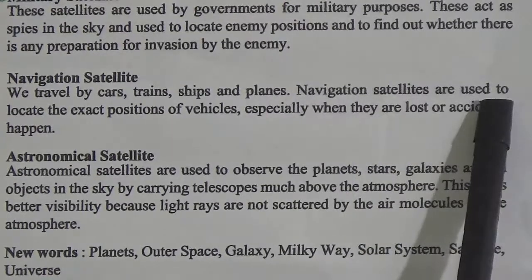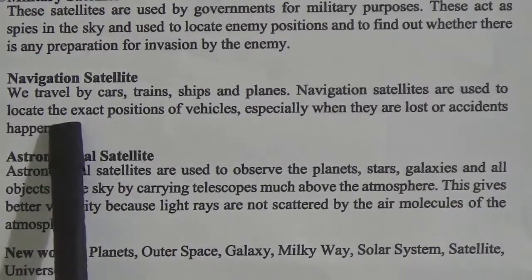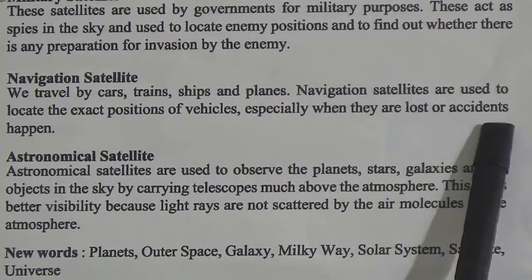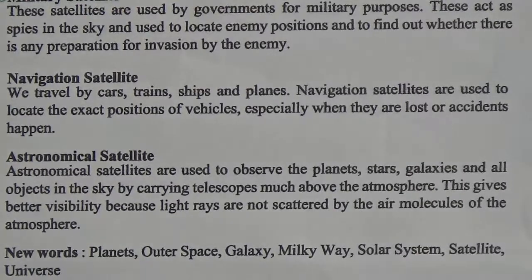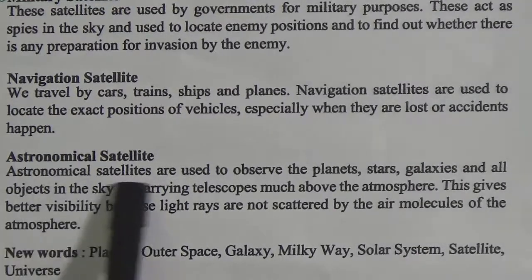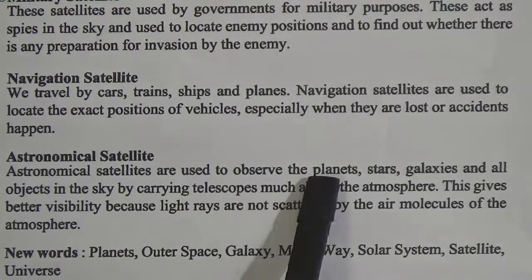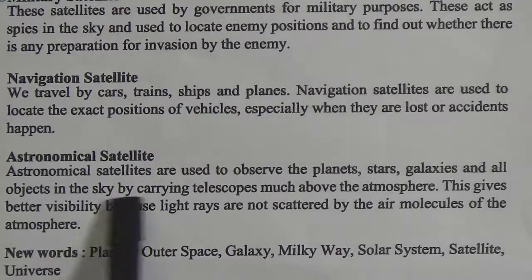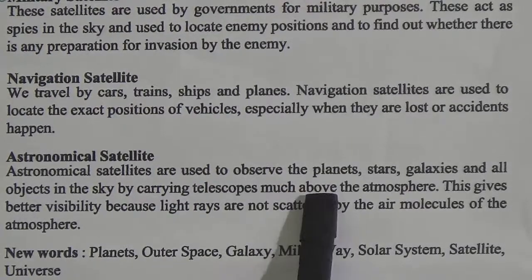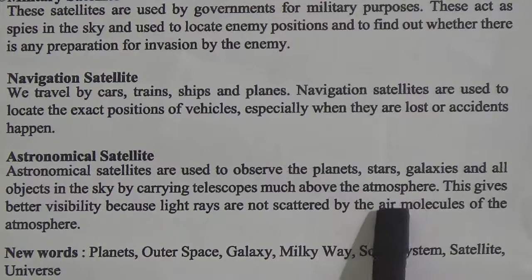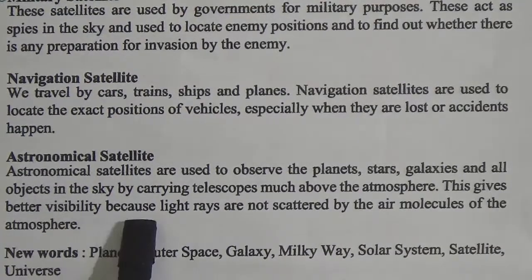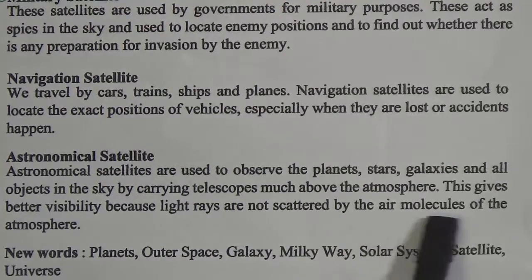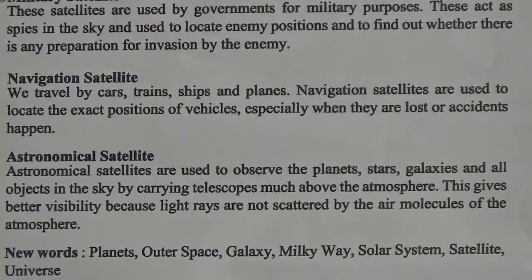Navigation satellites are used to locate the exact position of vehicles, especially when they are lost or accidents happen. Astronomical satellites are used to observe the planets, stars, galaxies and all objects in the sky by carrying a telescope outside the atmosphere. This gives better visibility because light rays are not scattered by the air molecules of the atmosphere.